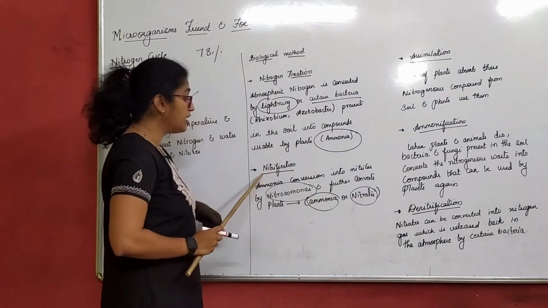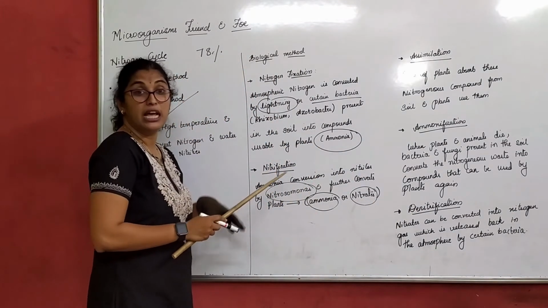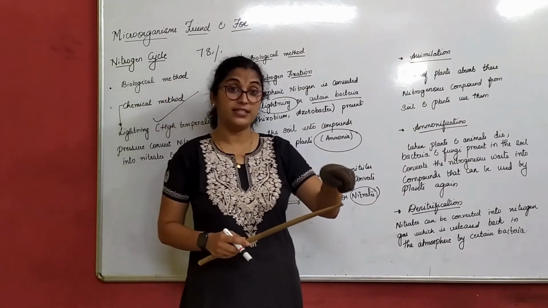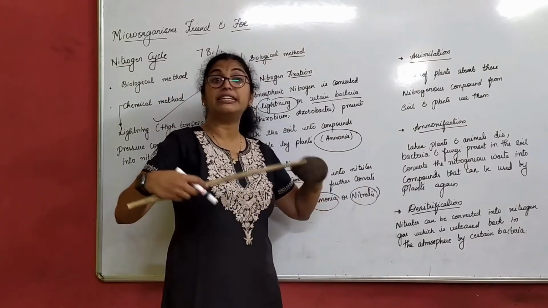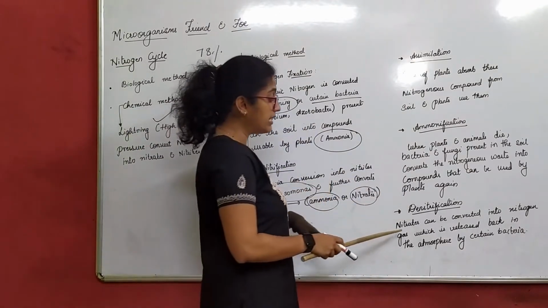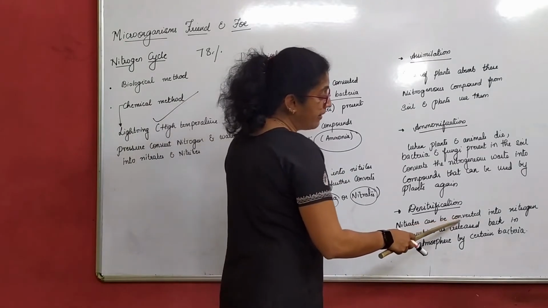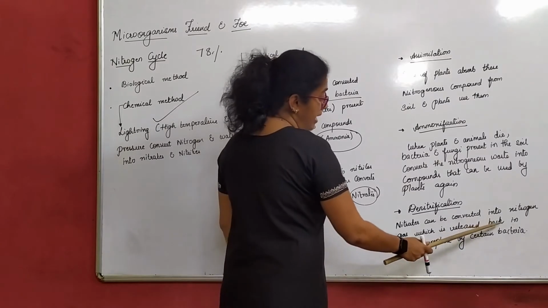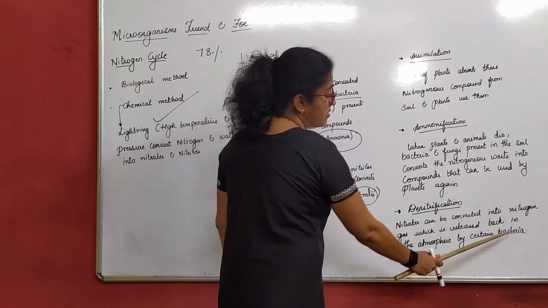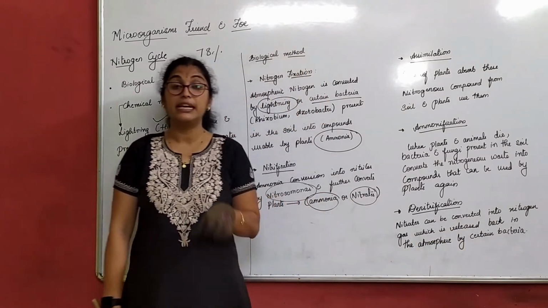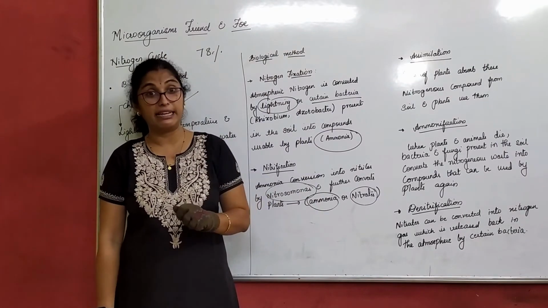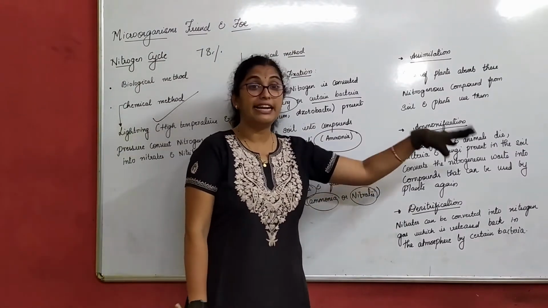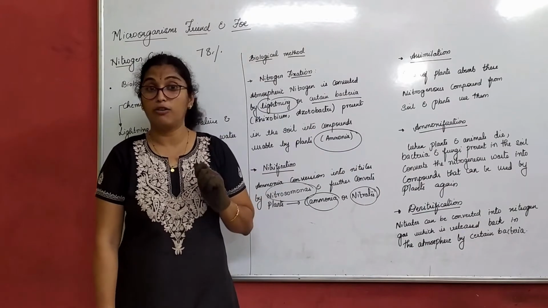Denitrification is completely opposite of nitrification. In nitrification, nitrogen is fixed, right? In denitrification, it is released. How do we see this? Nitrates can be converted into nitrogen gas which is released back into the atmosphere by certain bacteria. That means there are nitrogen fixing bacteria, and there are also denitrifying bacteria.